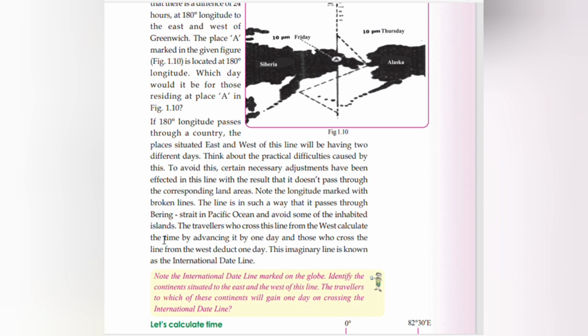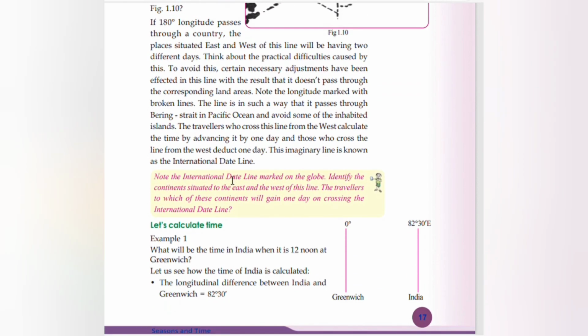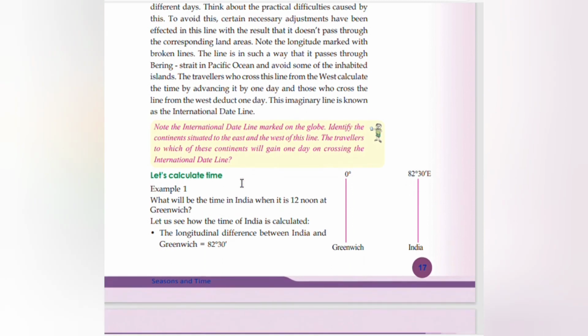Note the longitude marked with broken lines. The line is drawn in such a way that it passes through the Bering Strait in the Pacific Ocean and avoids some of the inhabited islands. Travelers who cross the line from the west calculate the time by advancing it one day, and those who cross the line from the east deduct one day. This imaginary line is known as the International Date Line.